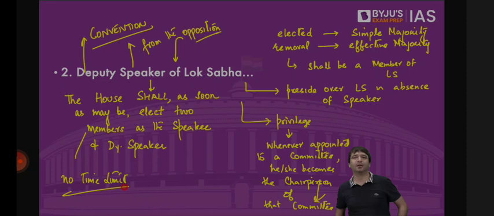Because the same Constitution says the House shall, as soon as may be. And how soon is this? Is it a year, 2 years, 3 years, 4 years, just below 5 years? We don't know. But we are making a mockery of the Constitution. There shall be a Deputy Speaker to assist the Speaker, who should be elected. You can't take 4.5 years to elect a Deputy Speaker.